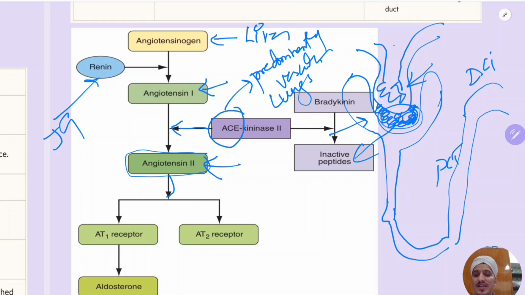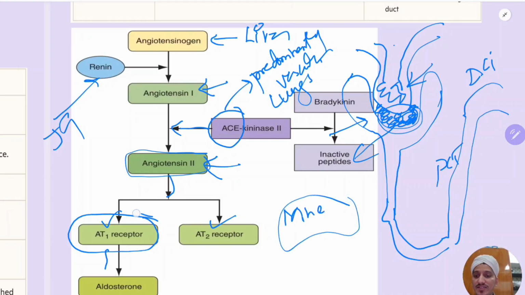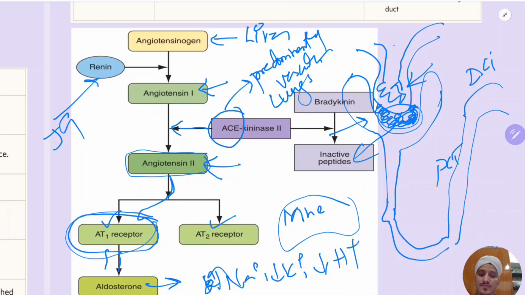There are two types of receptor for angiotensin 2, AT1 and AT2. The main receptor which is important is AT1. Angiotensin 2 will act on AT1, and AT1 receptors are also present in the adrenal cortex, the mineralocorticosteroid zone. So at that receptor angiotensin 2 will act, and that will cause the release of aldosterone. Aldosterone will preserve sodium, excrete potassium, and excrete protons. So potassium is lost, proton is lost, sodium is preserved, volume is increased.